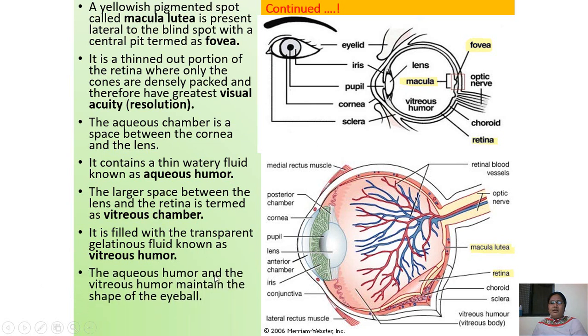The aqueous humor and the vitreous humor maintain the shape of the eyeball. Here is the aqueous humor and here is all filled with the vitreous humor. They maintain the shape of the eyeball, which is spherical.